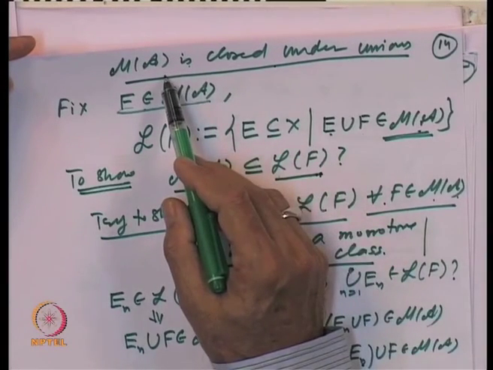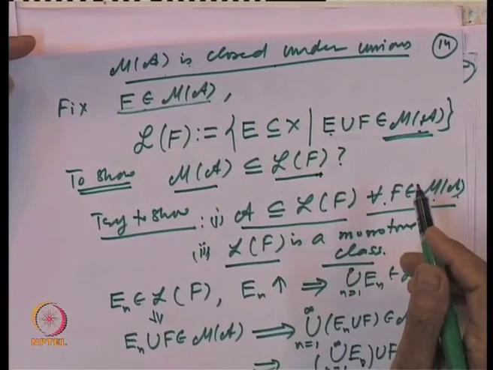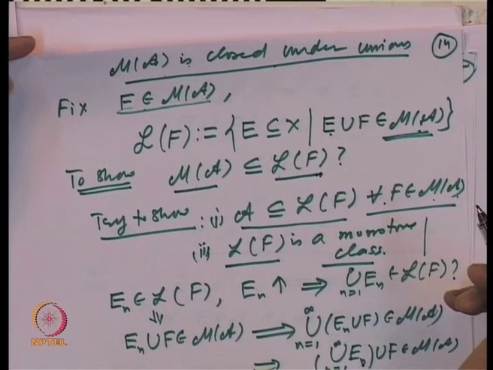It is already a monotone class. So, it must be a sigma algebra, and S of A is the smallest sigma algebra, so that will prove the required theorem. So, this step proves the required theorem.